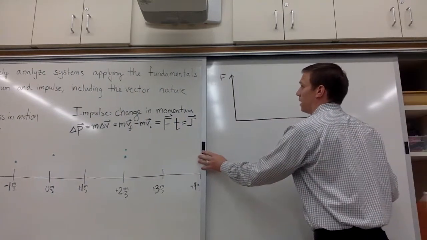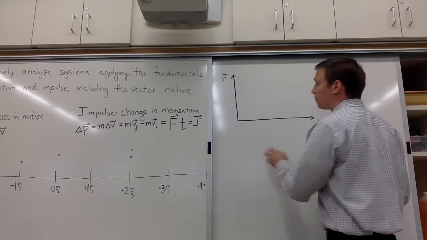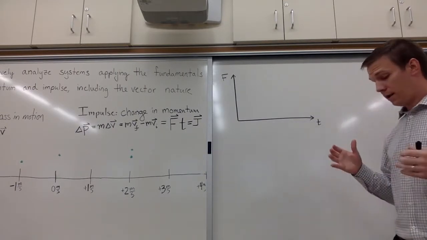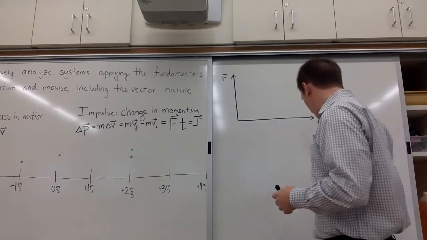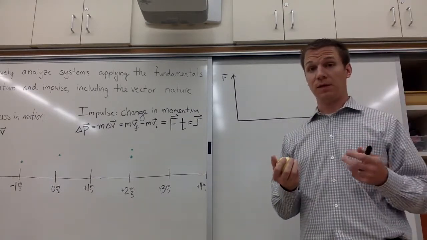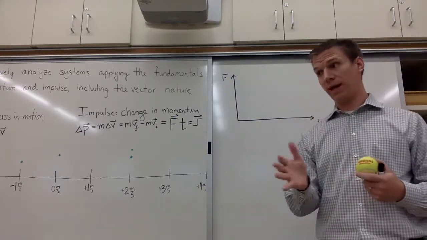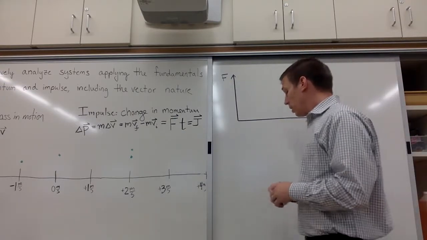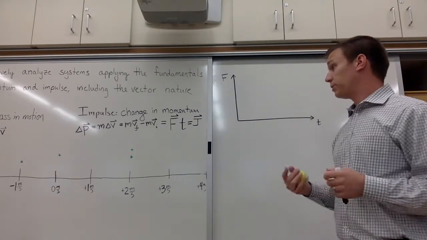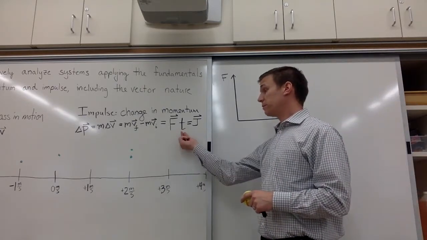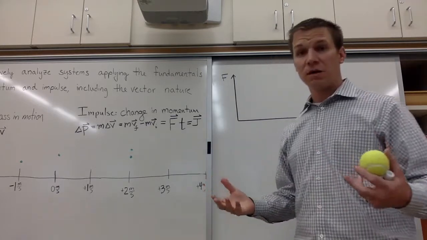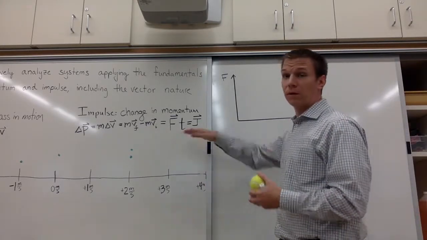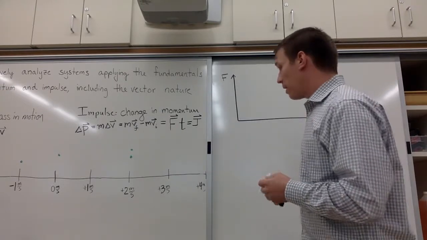Also, we can think of this graphically. And for instance, there are 2 situations. One, with a lot of sports, where we want to speed something up. So maybe we want to hit the tennis ball as hard as we can. So we want to give it the biggest impulse possible. So to do that, we want to maximize 2 things. We want to maximize the force and we want to maximize the time. This means if it's a tennis ball, hitting it as hard as we can, and following through for the longest amount of time.